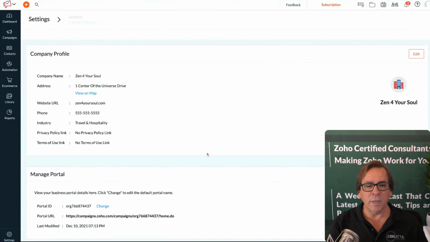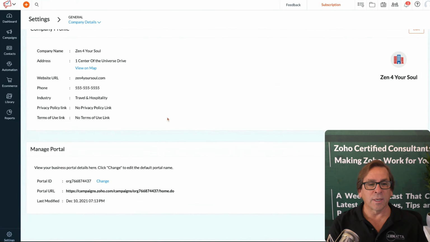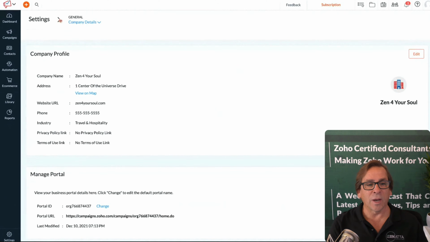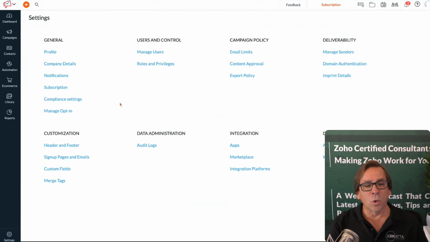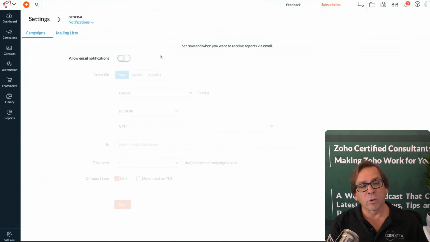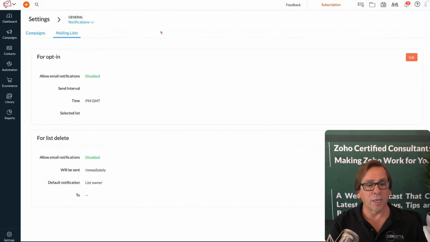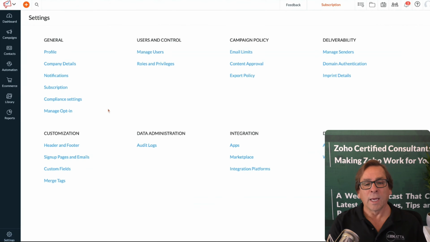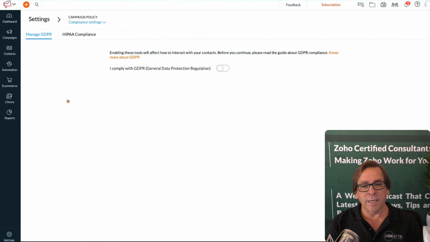You've got your overall company details, so you can put that basic information in here as well. You will also have all your basic notification settings. Do you want to allow email notifications? How do you want to set up notifications for your mailing list? For opt-in, list deletes, basically any of those kinds of notifications you can set up there as well. One of the key ones on here, though, are going to be your overall compliance settings.